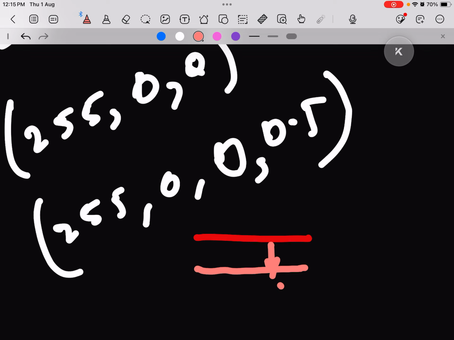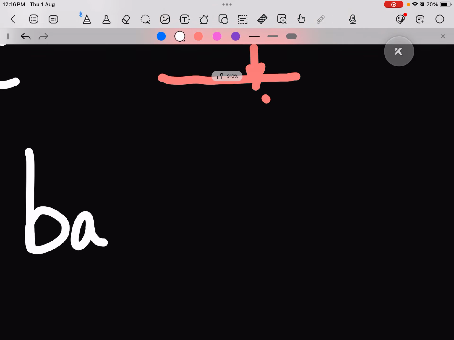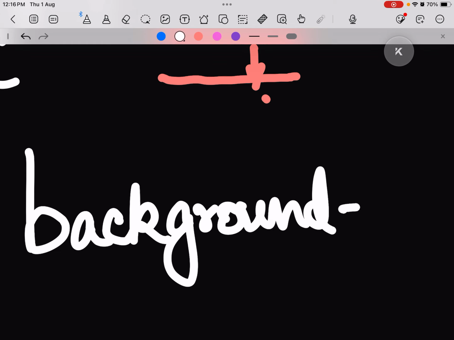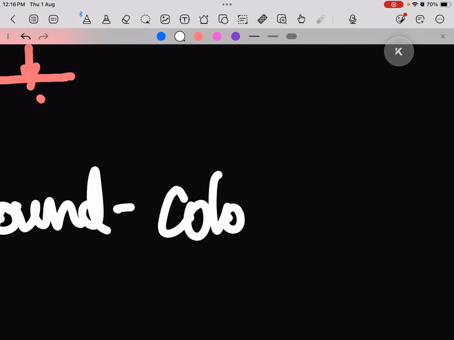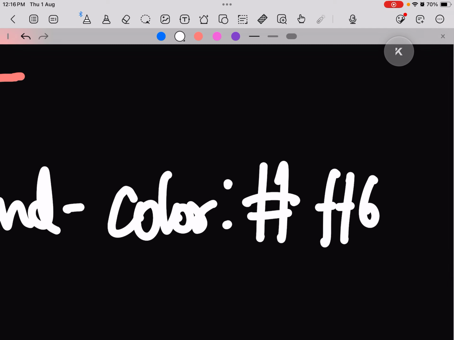Now this is how you can use it. So instead of writing the colors, this new syntax will become background color, let's say, and then hashtag FF6374, sorry.